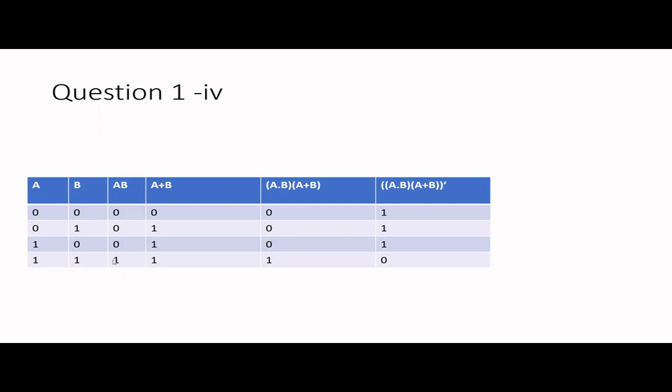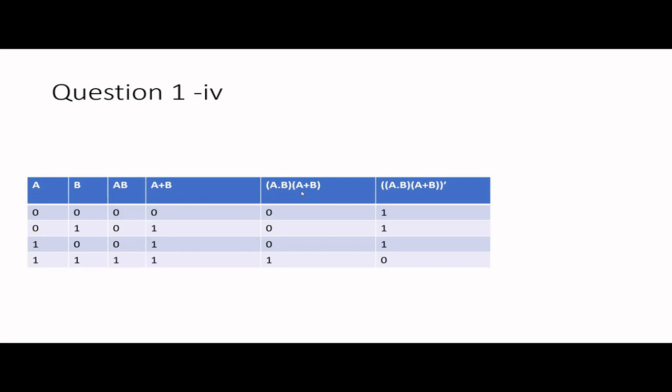So here the output is 1 only in this scenario, because in all the other cases we have a 0 in one input. Then this is the OR thing, right? This big operation I have separated like this, A OR B. In the A OR B, to get a 1 as the output, at least one input should be 1. So here both inputs are 0, so it's 0. In these scenarios at least one input is 1, so it's 1.